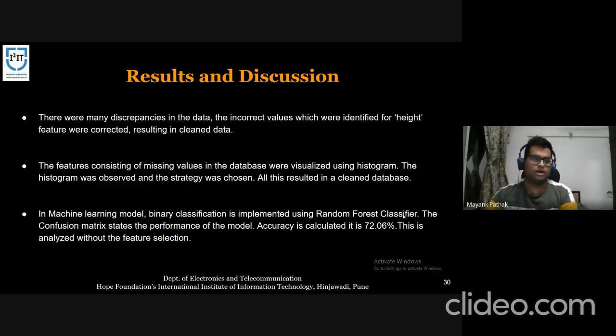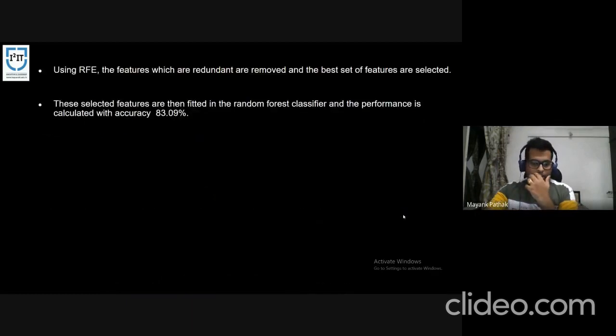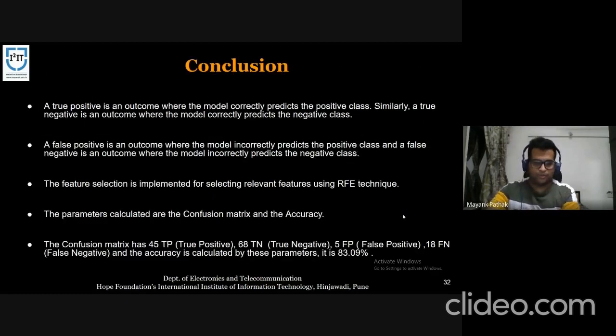Later on, as you have seen, there were many redundant features, so we have used RFE to get the best features, and those best features were then fitted into the random forest algorithm, and then we obtained a better confusion matrix and accuracy of the newer version of the model. Now I will talk about the future scope.